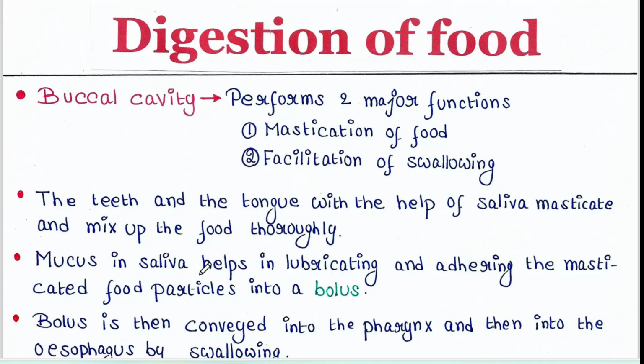Mucus in saliva helps in lubricating and adhering the masticated food particles into a bolus. So saliva contains mucus which helps in this lubrication process. So basically, bolus is the mixture of masticated food particles and mucus.